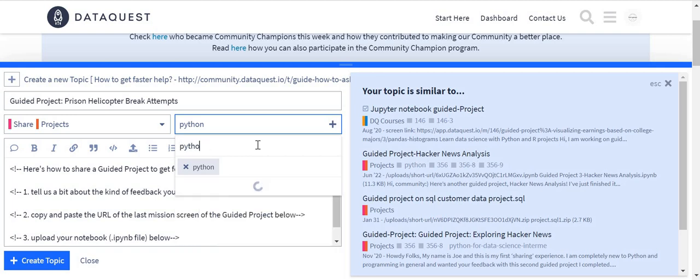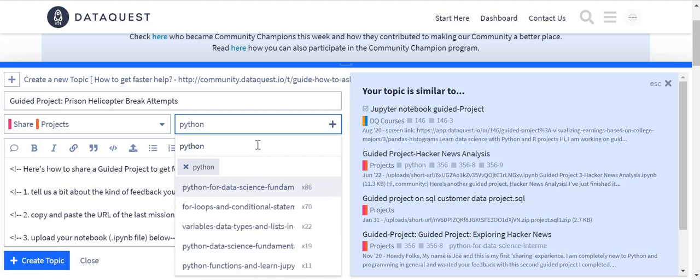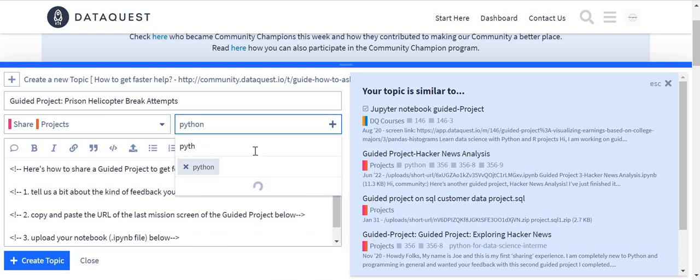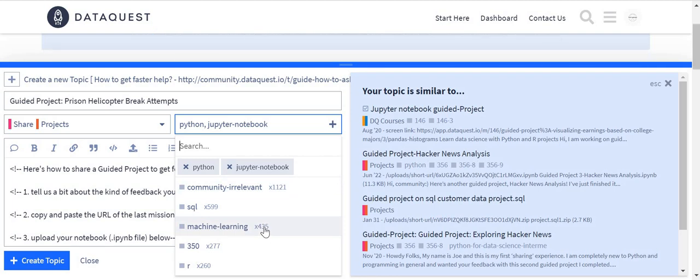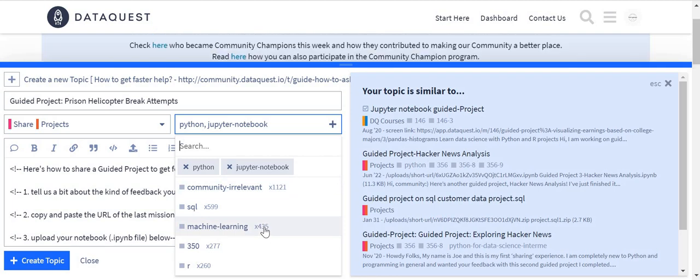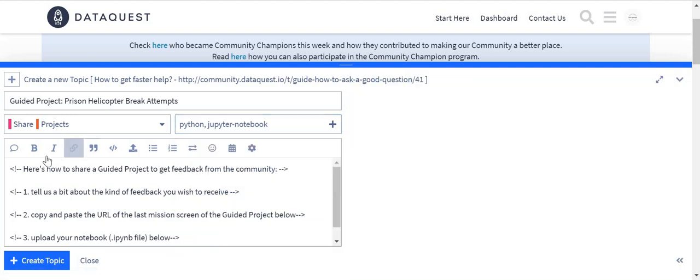Let me check if there's any other tag for Python. Okay, I think I did. I also remember putting in Jupyter notebooks because I did Jupyter notebook, but it's just different tags so that it's really found. But once you share, everyone can see that you've shared your project. So I won't really bother about the tags. Just put the tags that you know, but don't feel like you have to put in all the tags. Okay, so that's that here.